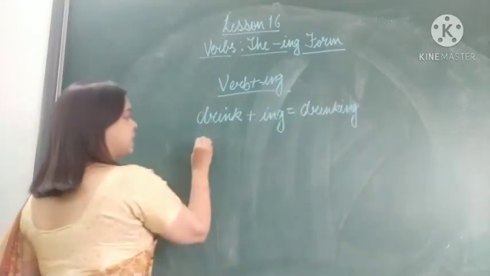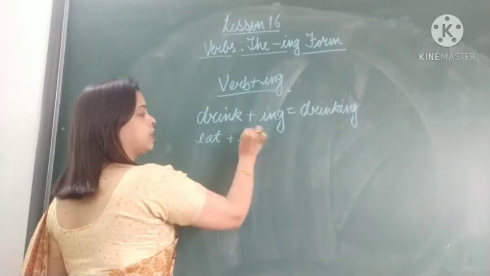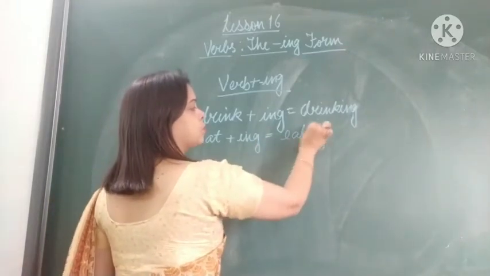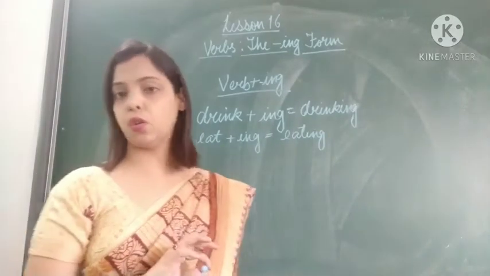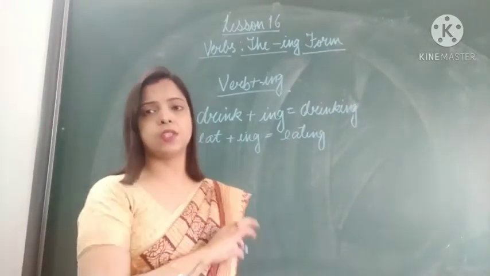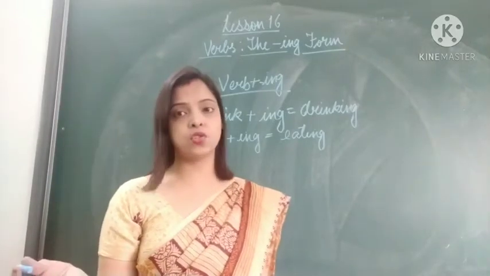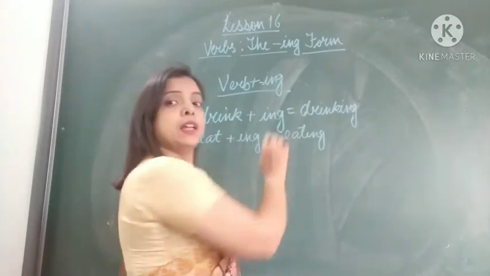Eat plus ing becomes eating. So you see here we are not dropping any last letter, we are not doubling the last letter. Simply we are adding ing and the form of the verb gets changed. Drink becomes drinking and eat becomes eating.